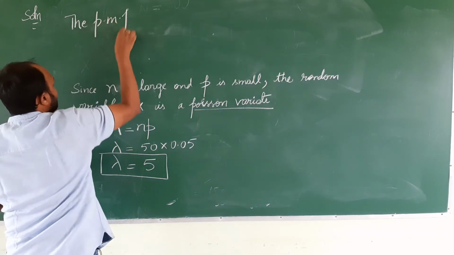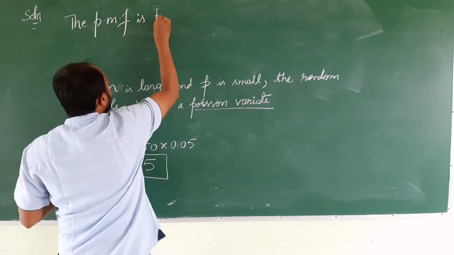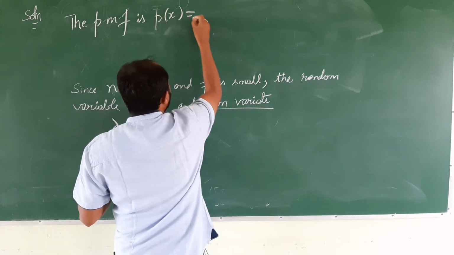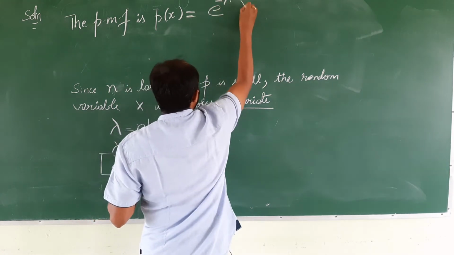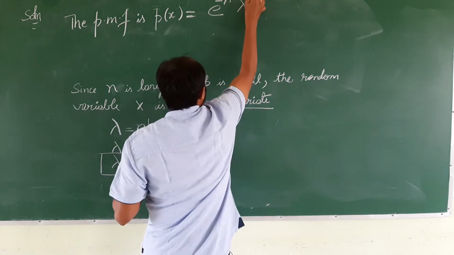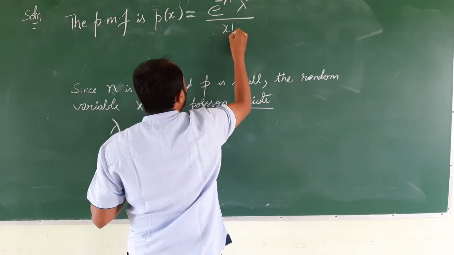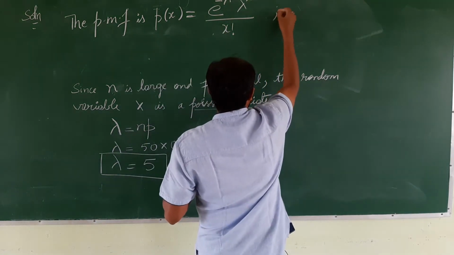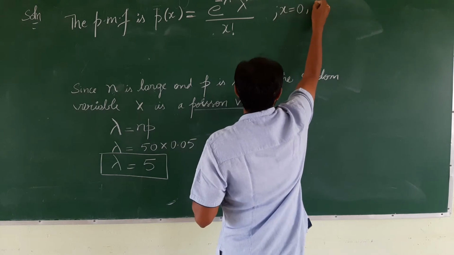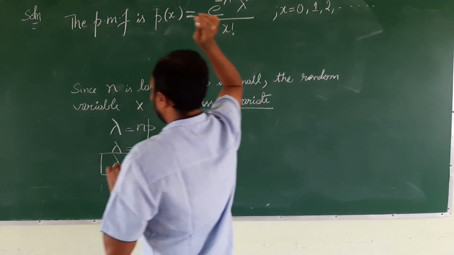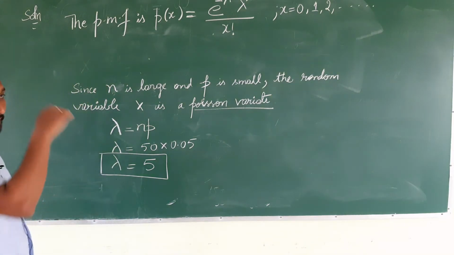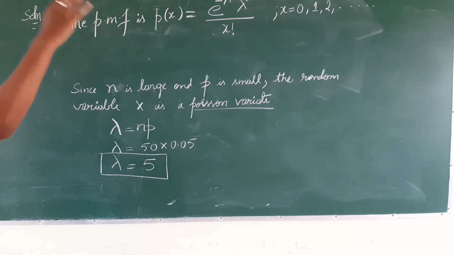The probability mass function is p of x is equal to e power minus lambda, lambda power x by x factorial, where x can take value 0, 1, 2, and so on. Yes, because we don't know what the x value is, that's why we write the dots.